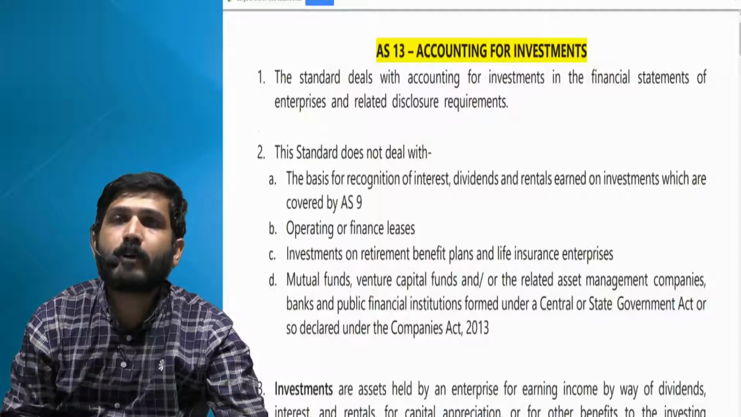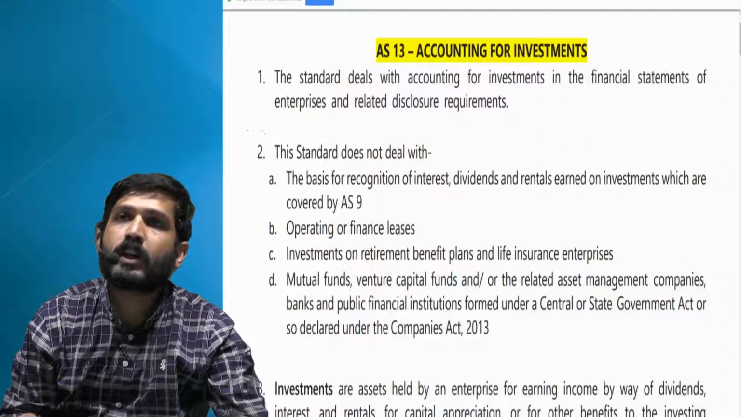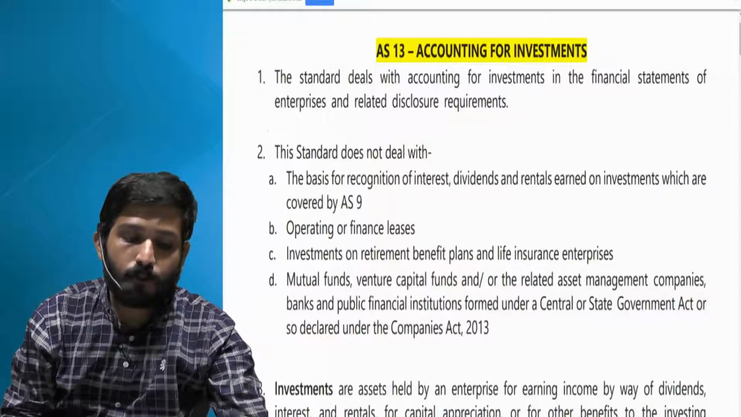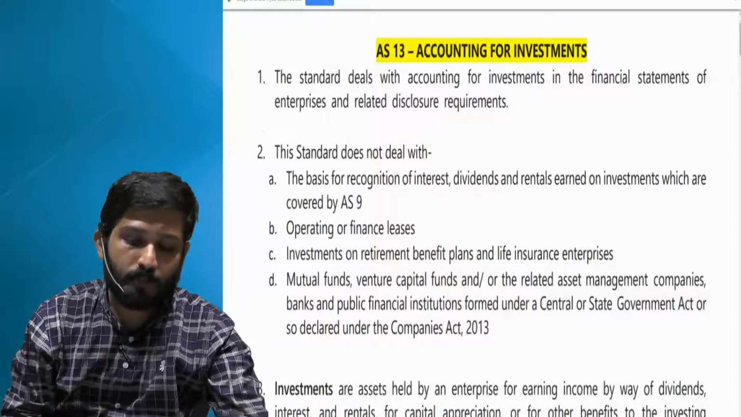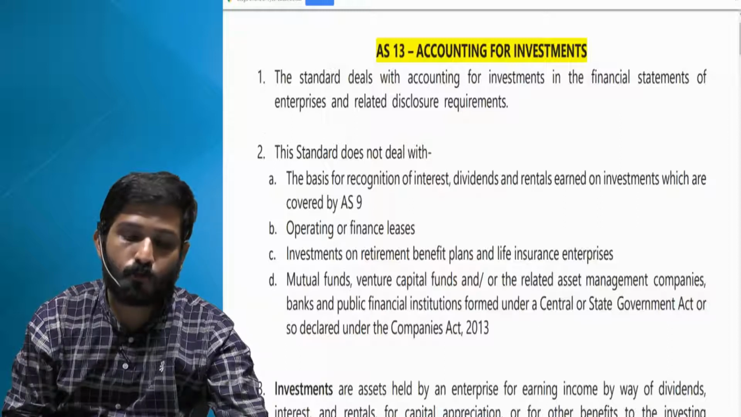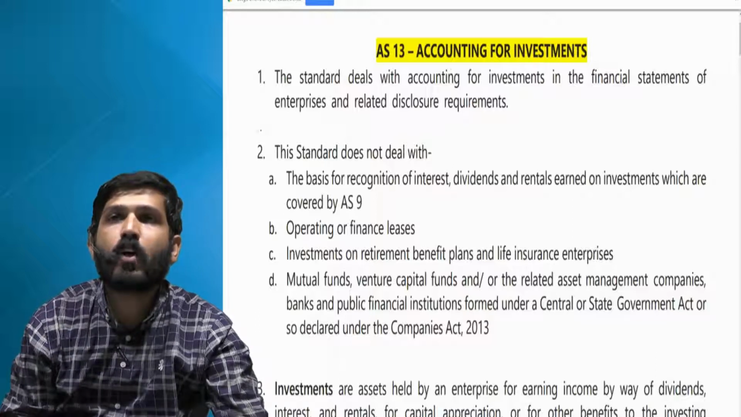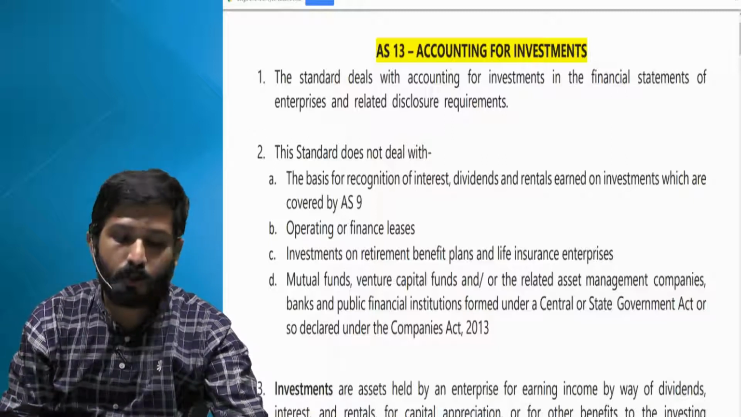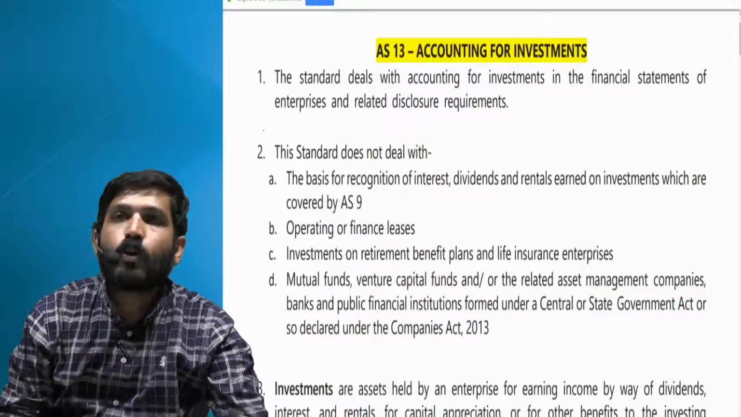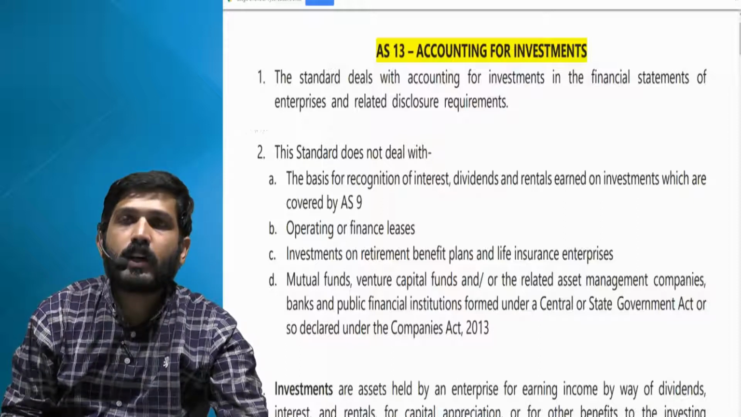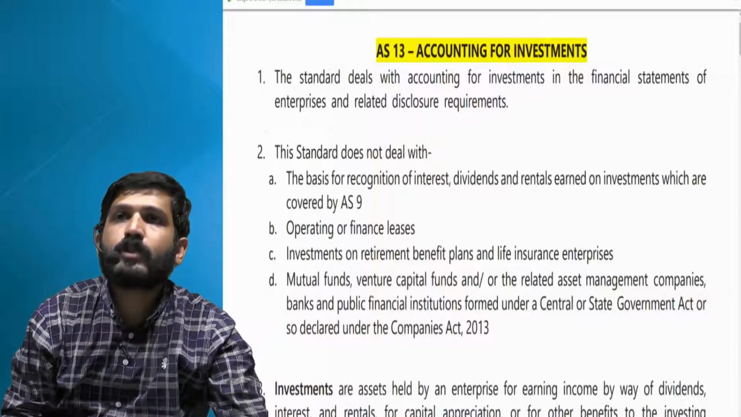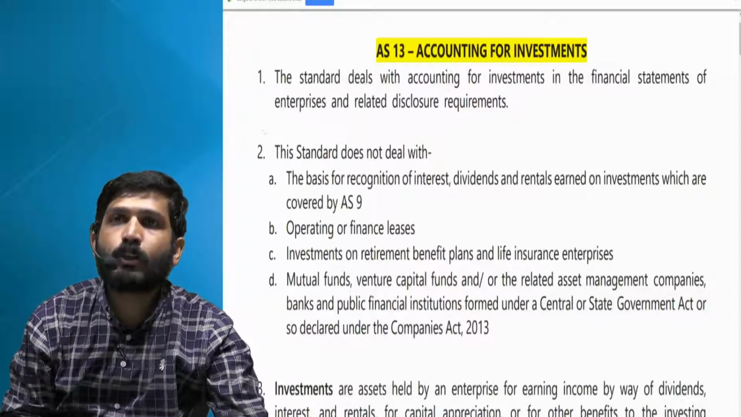All your retirement benefit plans or insurance businesses are covered by their own regulator, IRDA, and their own act. And then mutual funds, venture capital funds and related asset management companies, banks and public financial institutions formed under a central or state government act or so declared under the Companies Act. Now, they have their own accounting terminologies and accounting methods. So the AS doesn't apply to such mutual funds or banks or venture capital funds. Barring this, in all other cases AS 13 is applicable, and as I've already told you, AS 13 doesn't apply to investments in immovable property because AS 10 deals with that.